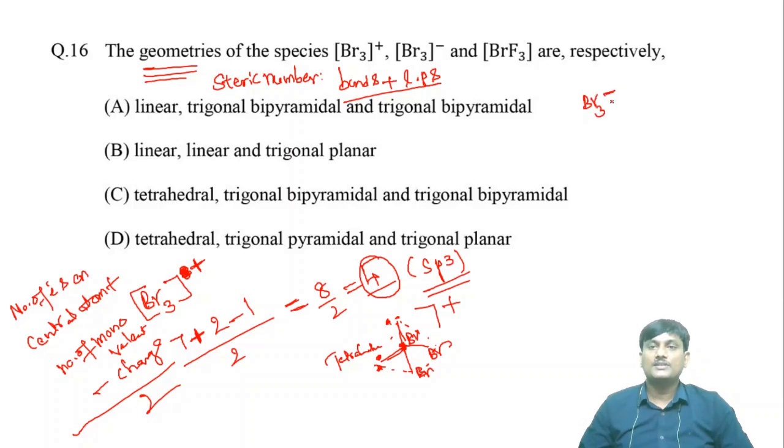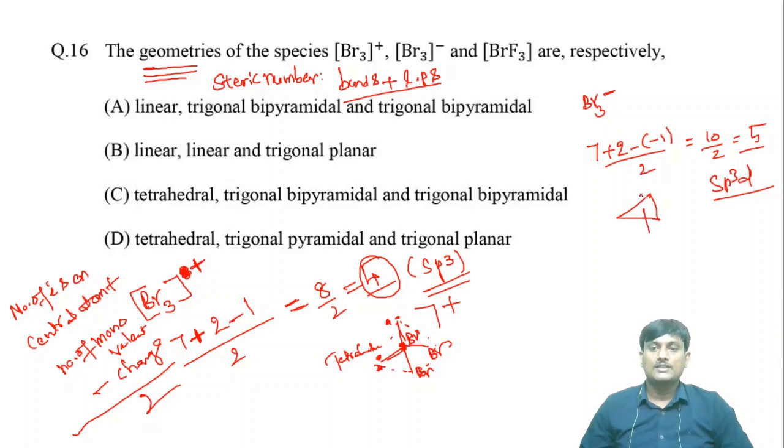what is the hybridization? Simply, the central atom has 7 electrons, 2 monovalent atoms, plus 1, divided by 2, it's 10 by 2, 5 hybridized orbitals, so it's sp3d. What is the geometry? You will get trigonal bipyramidal. First one is tetrahedral, second one is trigonal bipyramidal.